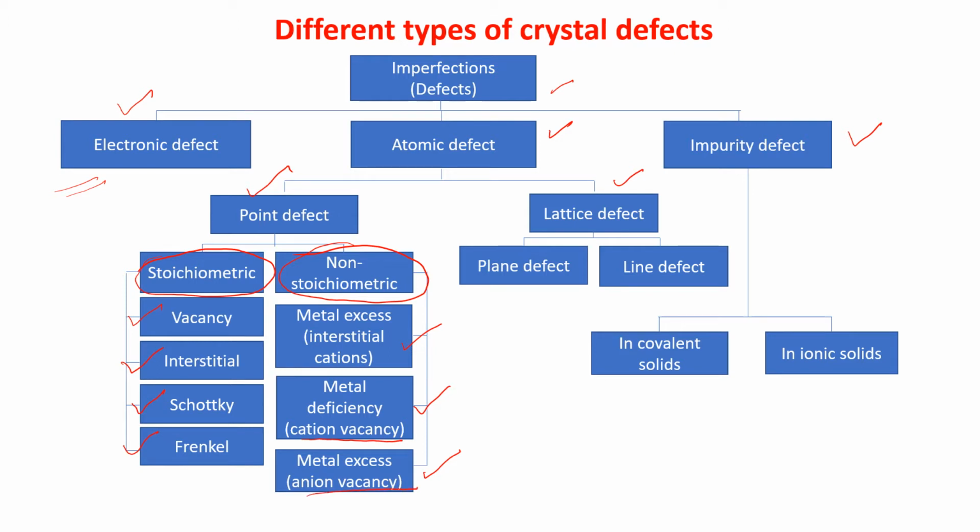Now, atomic defects, as I told you, are divided into two parts, point defects and lattice defects. Lattice defect is again divided into two parts, plane defect and line defect.